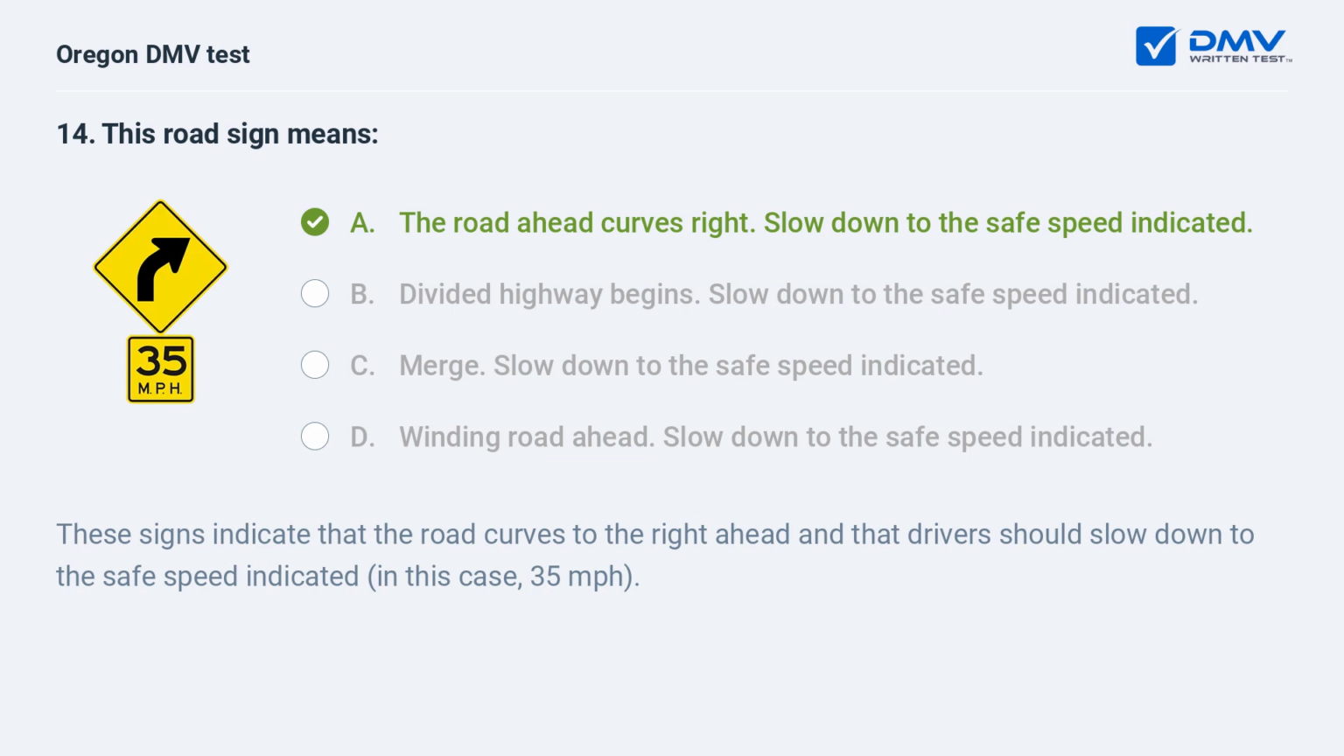These signs indicate that the road curves to the right ahead and that drivers should slow down to the safe speed indicated, in this case 35 miles per hour.